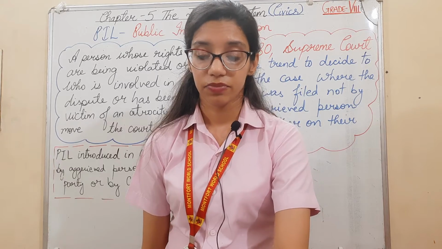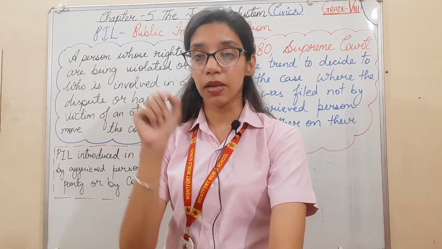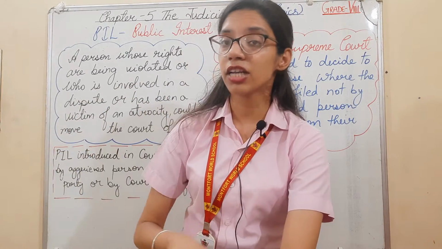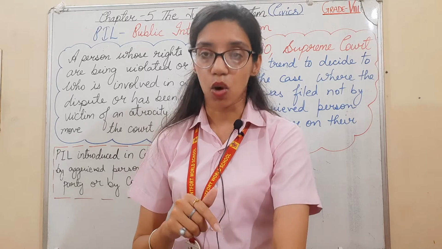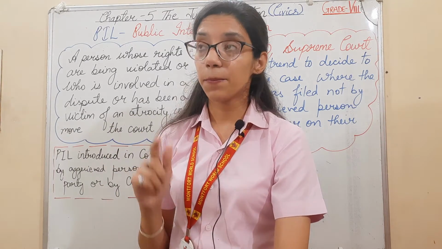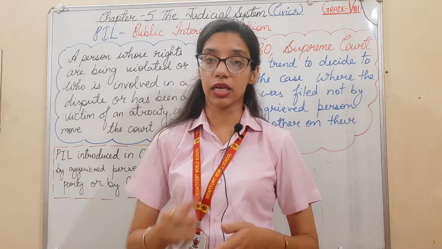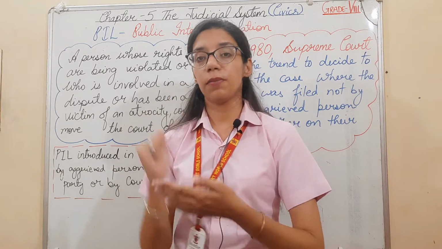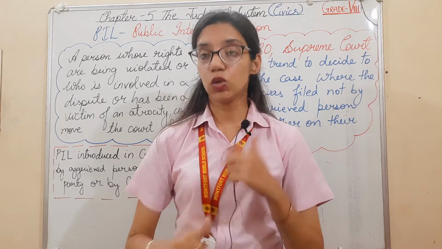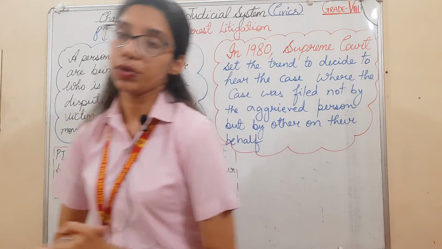In 1980, a prisoner in Tihar jail managed to scribble on a piece of paper to Justice Krishna Iyer that there was physical torture going on in Tihar jail. They were torturing the prisoners. This person scribbled it on a piece of paper and sent it. The judge got it converted into a petition, and it was filed as a PIL in the court.